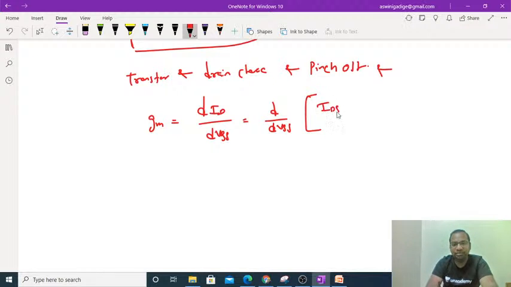Here ID can be taken as IDSS into (1 minus VGS divided by VP) whole square.